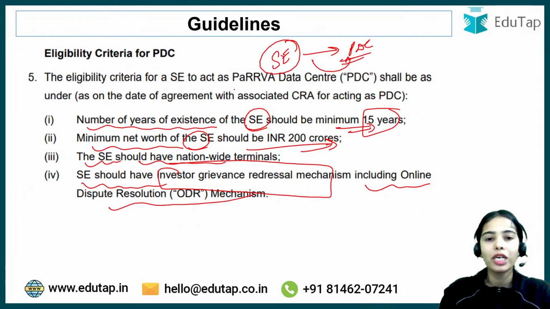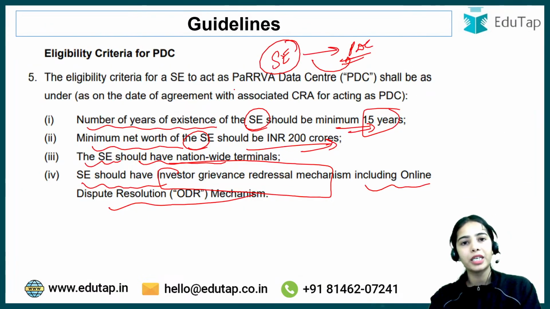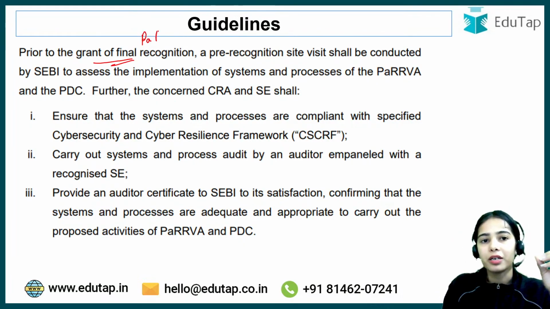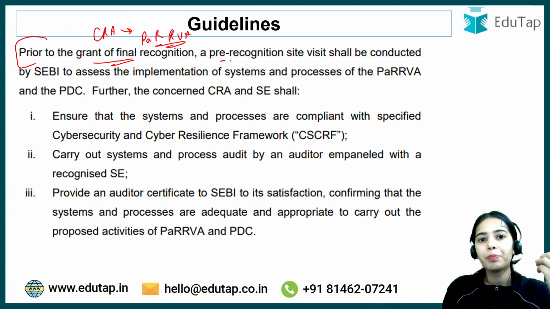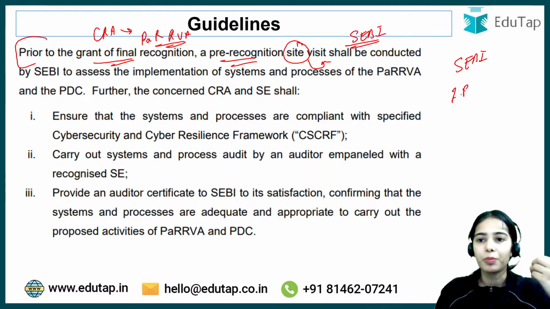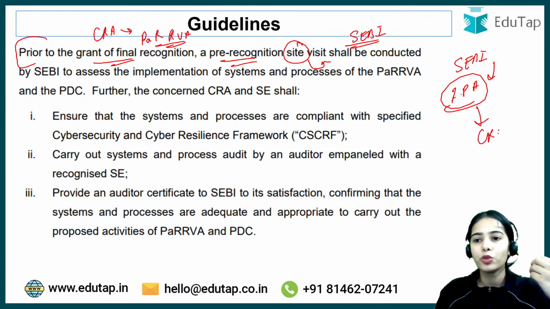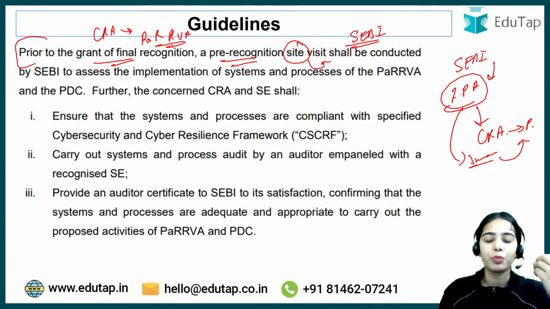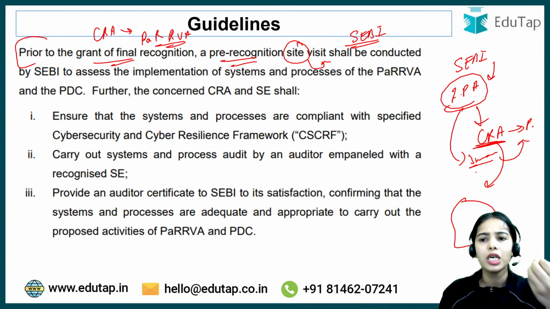Okay, now this is for in principle approval: if you follow these eligibility criteria you can have the in principle approval. But for the grant of final recognition to the CRA to become the PaRRVA, there are some additional norms that have to be followed. Prior to the grant of final recognition to the PaRRVA, a pre-recognition site visit will be done by SEBI. In principle approval has been provided by SEBI to a CRA to work as a PaRRVA, and it has been said that within 3 months of getting the in principle approval, the CRA has to have the technology, server, and necessary infrastructure.